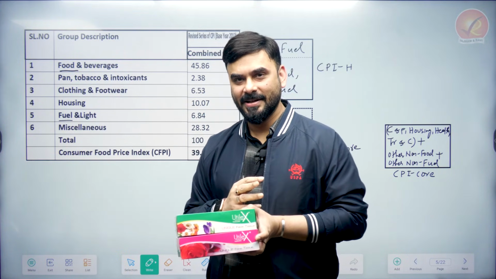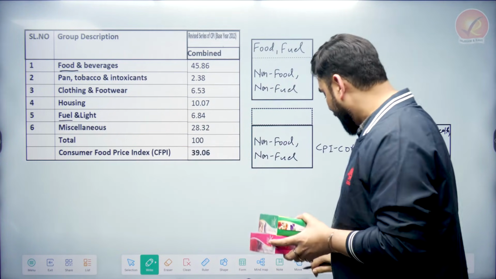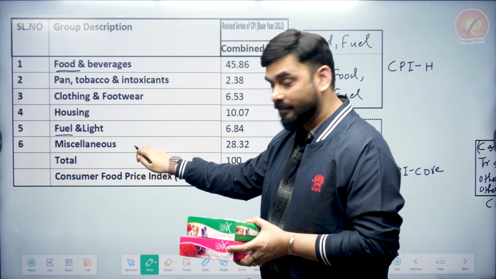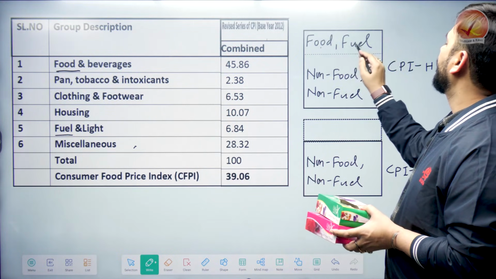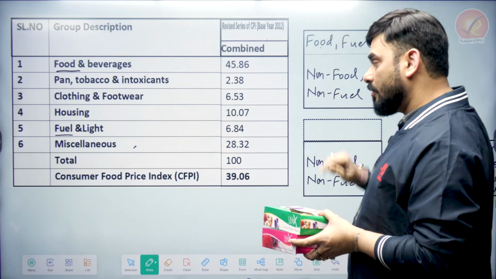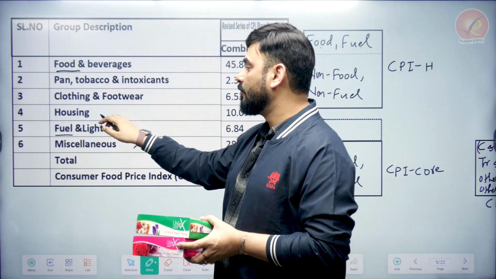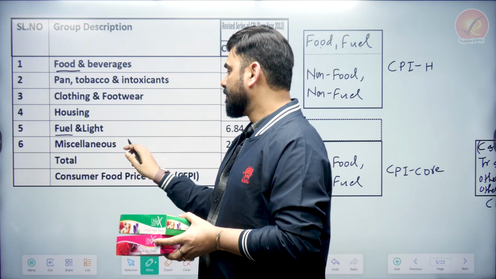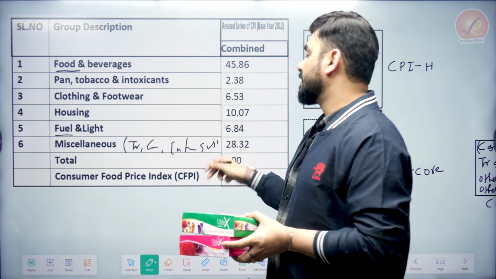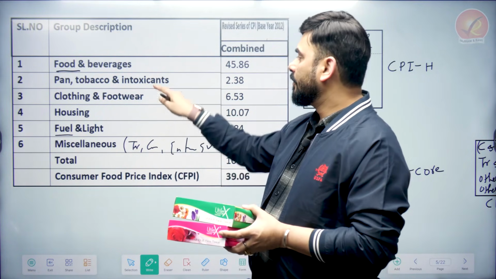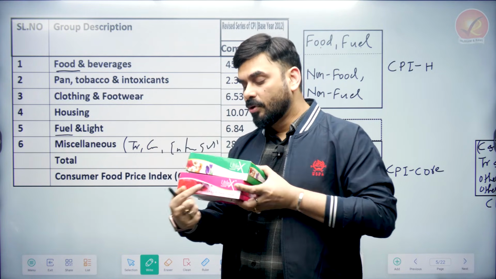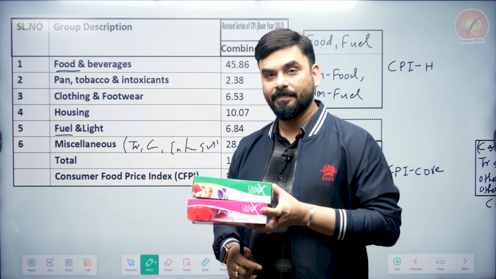So what we can do is, let us take this box only, this big box here. This is that box. And what we are doing is, from these 6 items, 1, 2, 3, 4, 5, 6, we are keeping food and fuel in the upper portion. So here I am keeping food and fuel, and we are keeping non-food, non-fuel. For example, clothing and footwear is non-fuel, non-food. Housing is non-fuel, non-food. What is miscellaneous? Miscellaneous is transportation, communication, entertainment, services, etc. It contains services. So we put food and fuel at the top and put everything which is non-food and non-fuel at the bottom.